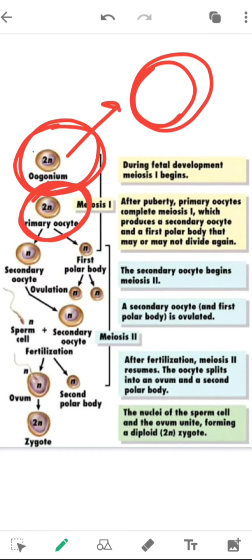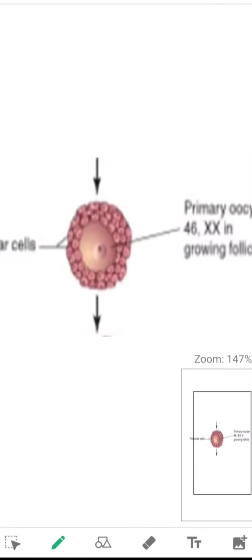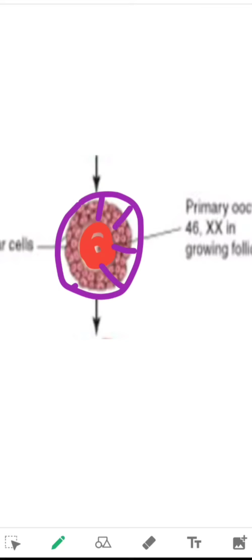So it forms before birth, and it is called the primary oocyte. Here we can see that the primary oocyte is formed. This is the primary oocyte, and these are the surrounding cells, which form the follicular epithelial cells or follicular cells, and they surround the primary oocyte. So this is what the primary oocyte looks like.